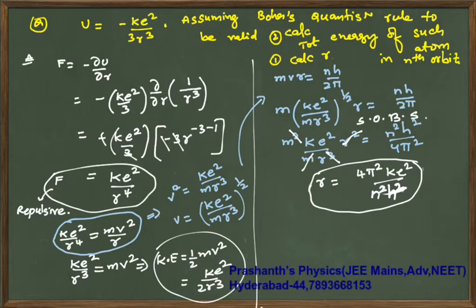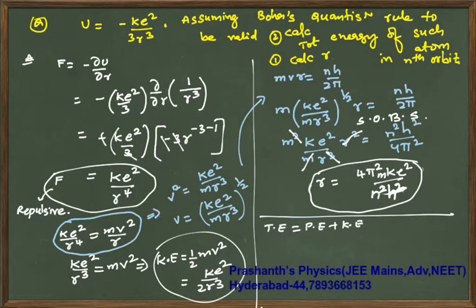Now you got your potential energy, you got your kinetic energy. Now your total energy expression is PE plus KE. One m is also there, sorry, m k e square by n square h square.